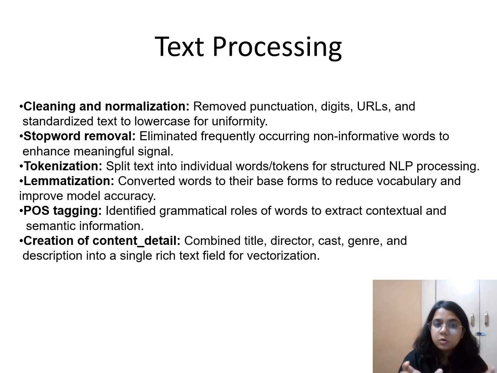I'm also splitting the text into individual tokens for structured NLP processing, which is known as tokenization. Next is lemmatization. I convert the words in the text to their base forms to reduce vocabulary and improve model accuracy, so that the model can understand what the text really wants to convey. The third thing I use here is POS tagging, which helps identify the grammatical roles of words to extract contextual and semantic information, so that the model can understand the contextual meaning.